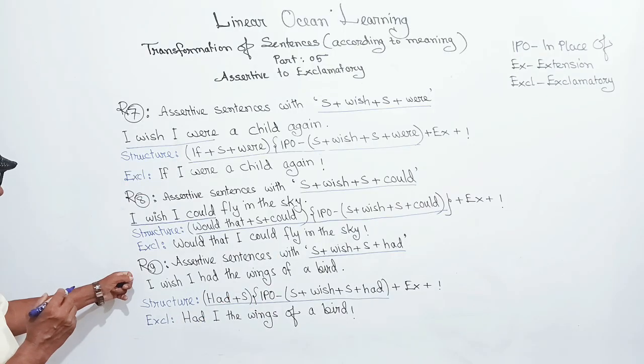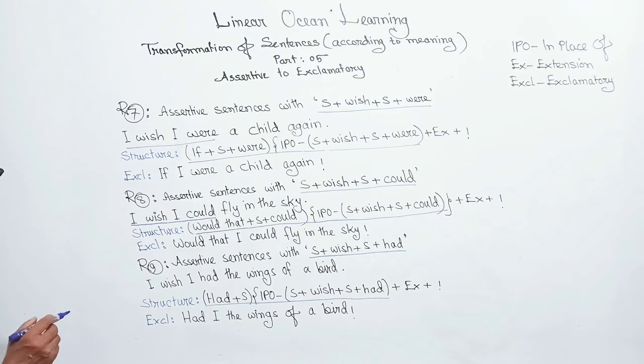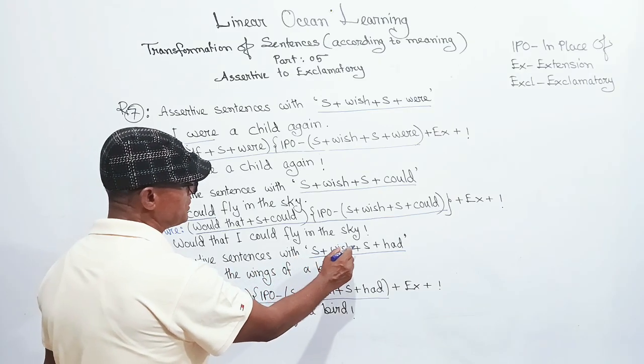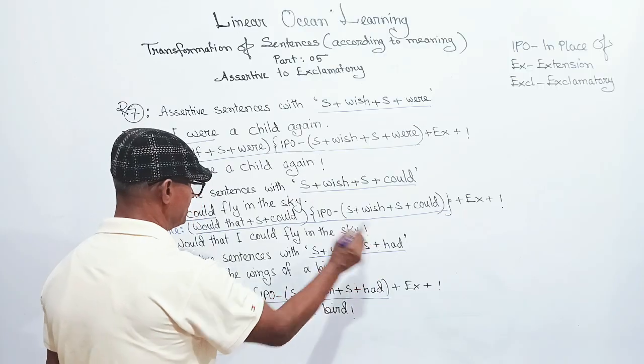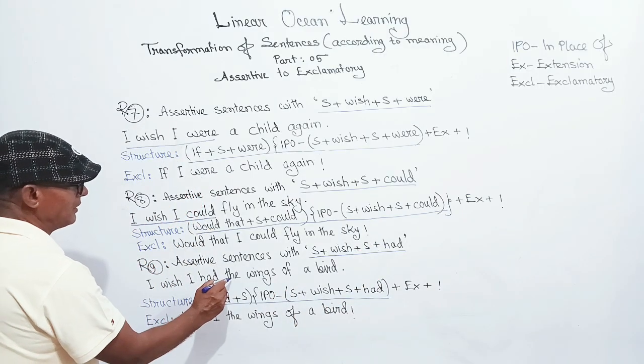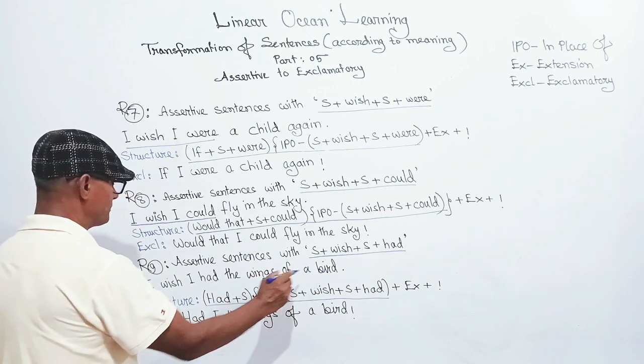Let's start with rule number 9. Assertive sentences with subject plus wish plus subject plus had. Example: I wish I had the wings of a bird.